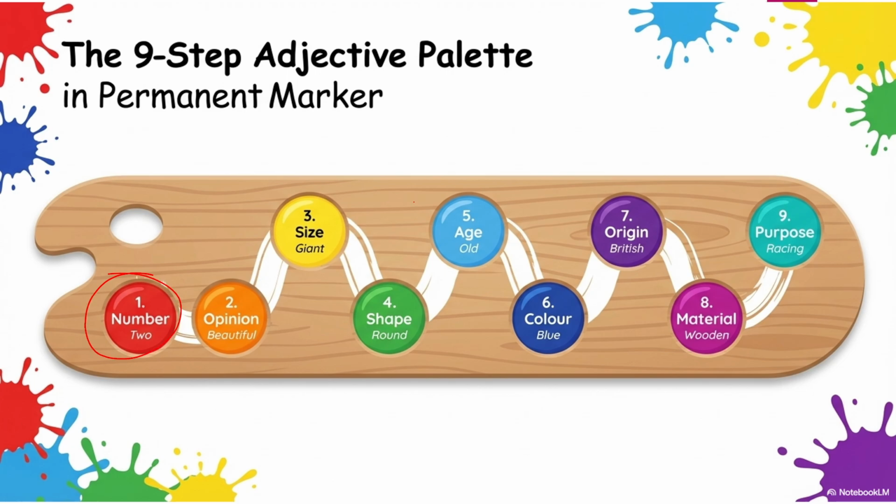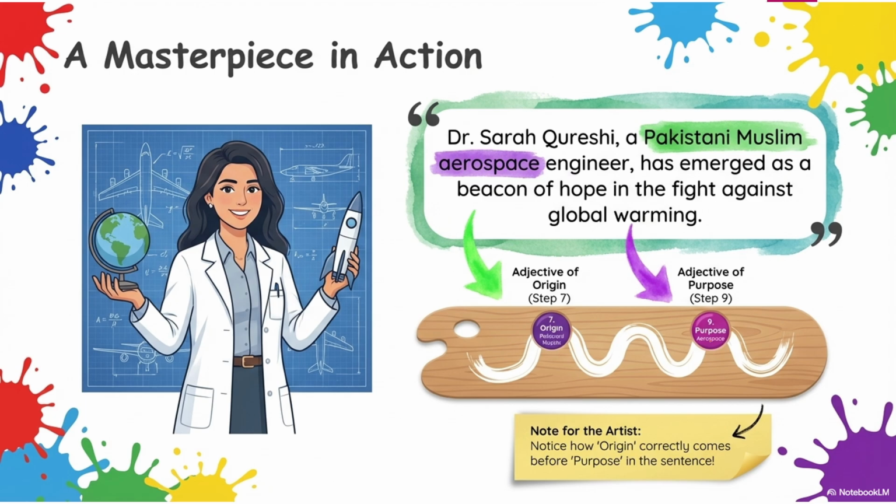First, you have to write those adjectives which are about number, then opinion, then size, then shape, then age, color, origin, material and purpose. Here is a sequence of adjectives through which you can use them correctly. We have an example: Dr. Sara Qureshi, a Pakistani Muslim aerospace engineer, has emerged as a beacon of hope in the fight against global warming.